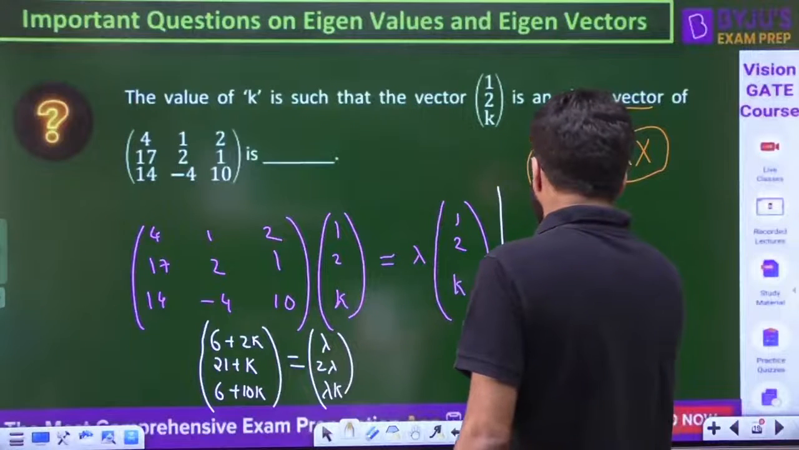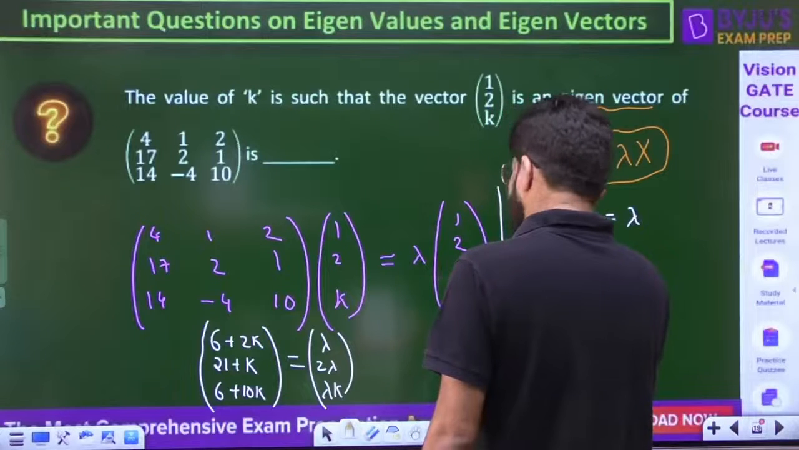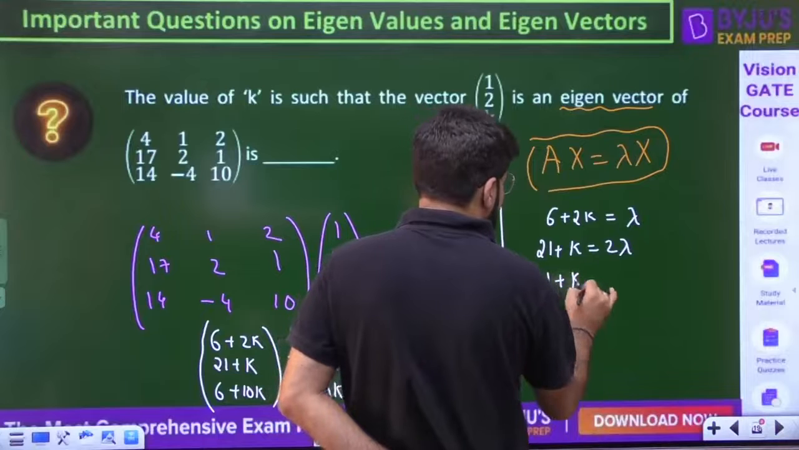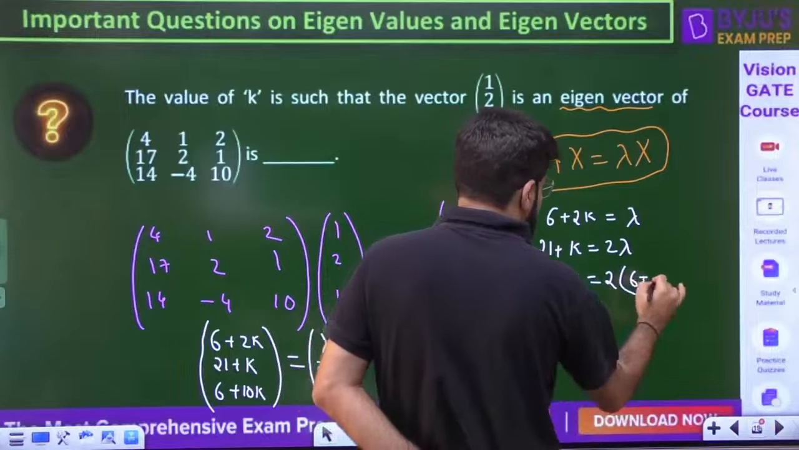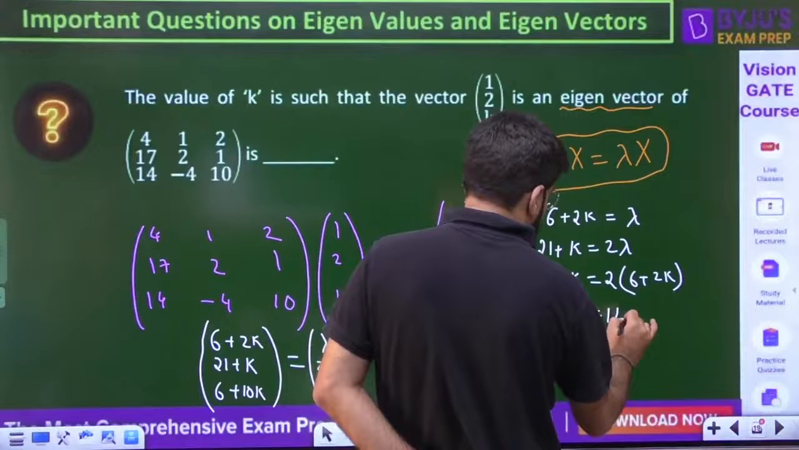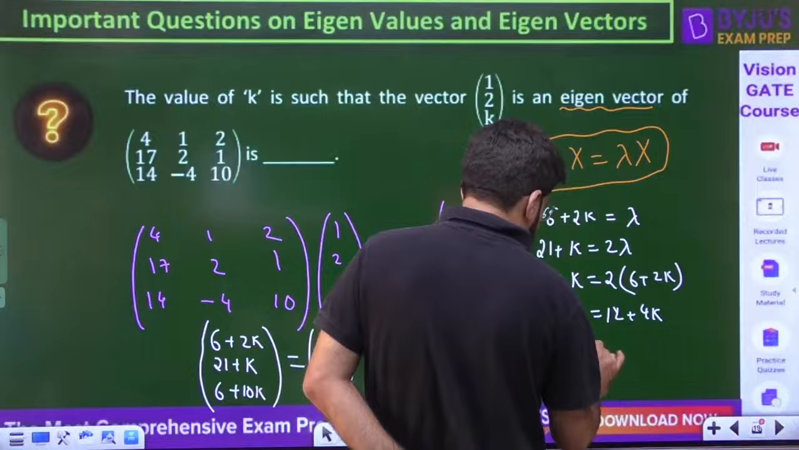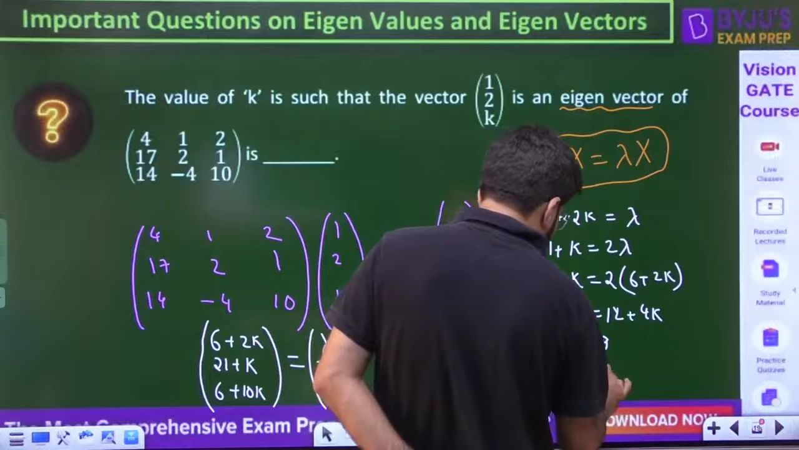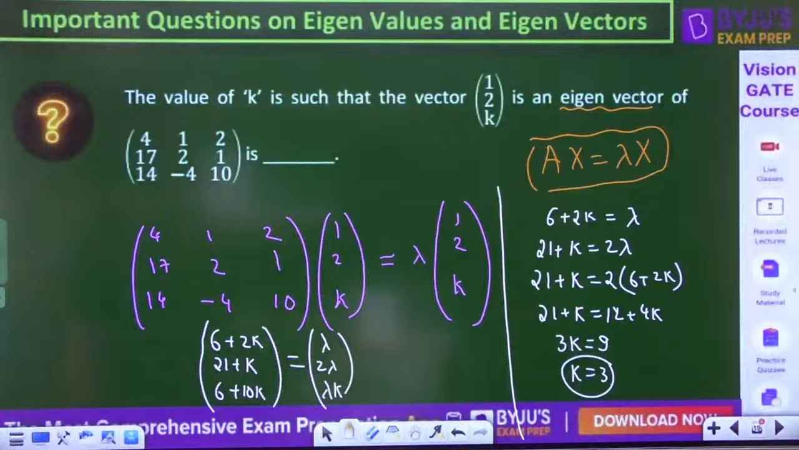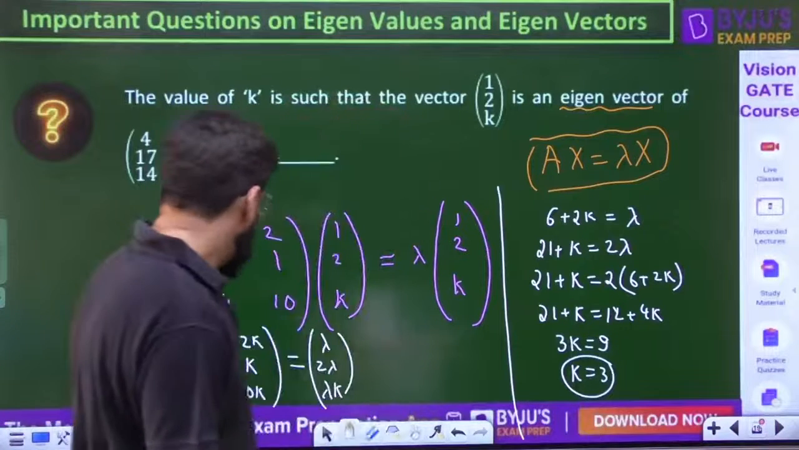So I have 6 plus 2k is lambda. At the same time, 21 plus k is 2 lambda. I'll directly put the value of lambda from the above equation, that is 6 plus 2k. So 21 plus k is equal to 12 plus 4k, and the value of 3k is 9. k is still equal to 3. By chance k is still equal to 3, no problem. That is correct.